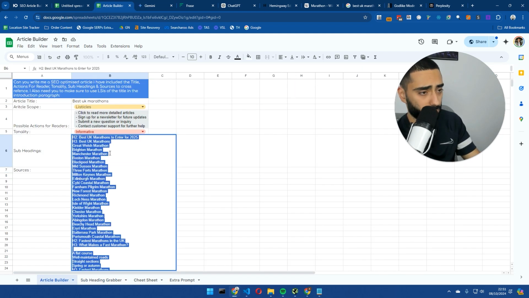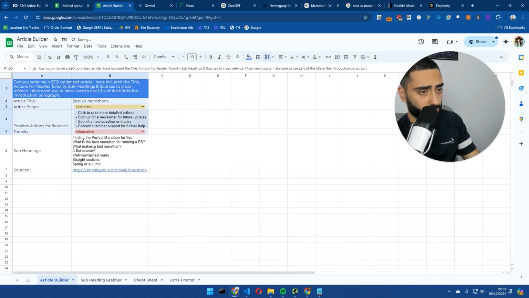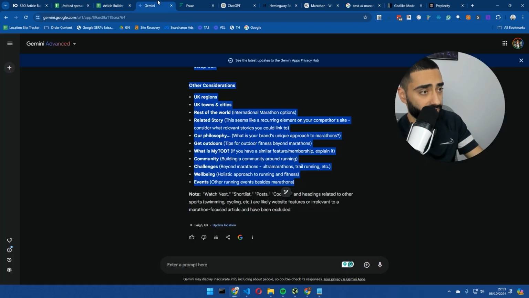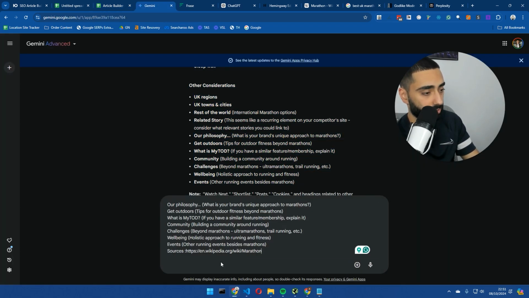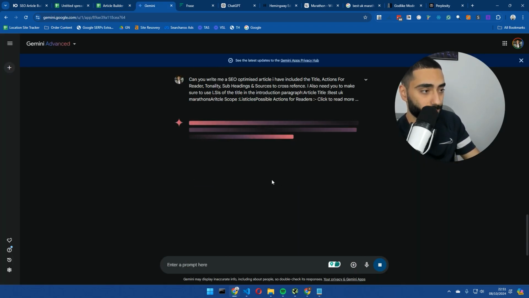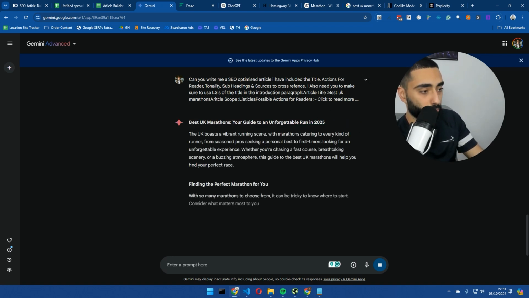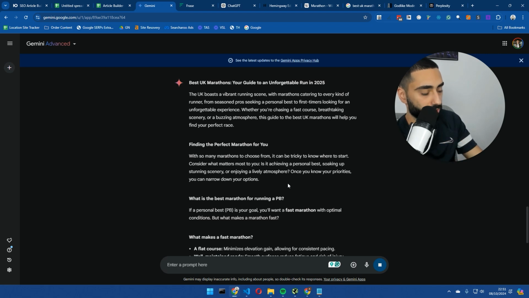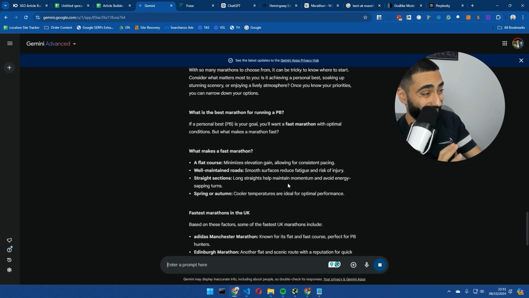Exactly what we done before. And we're just going to copy this and we're going to tell it to actually write the actual article now. Now, in my experience previously, Gemini has always written very, very short articles. It's just not been great at all.